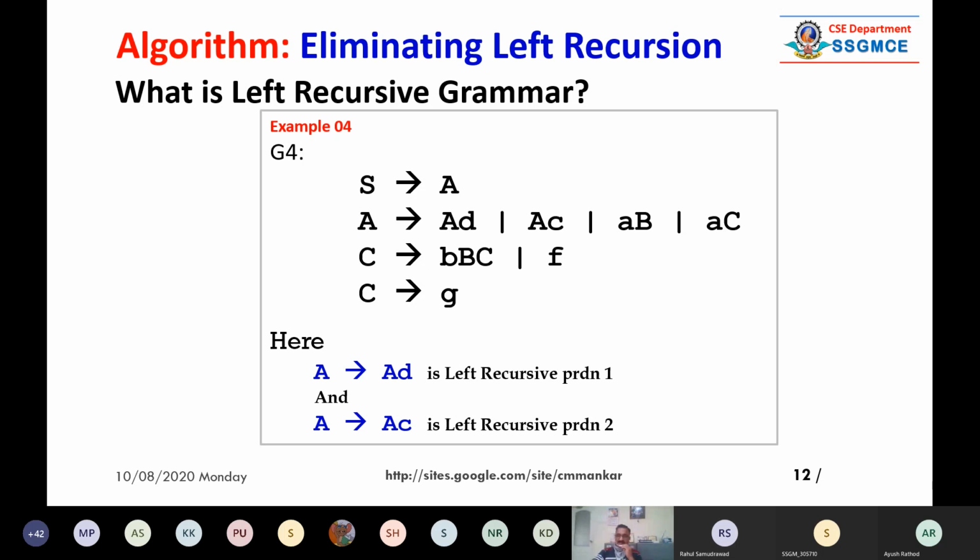A giving capital A and small c is a second production rule. So this is a left recursive production rule. See, we are not talking about the right recursive production rule. Actually, right recursive production rules are what we need.